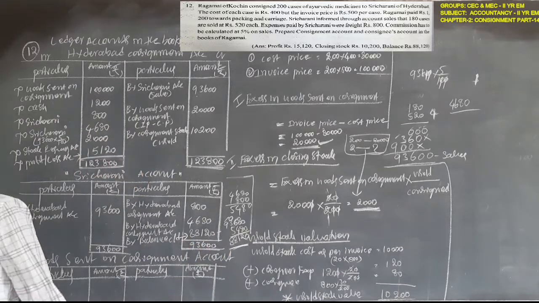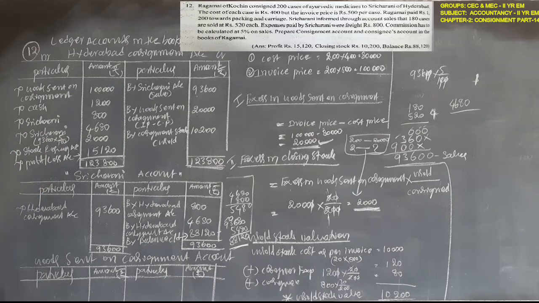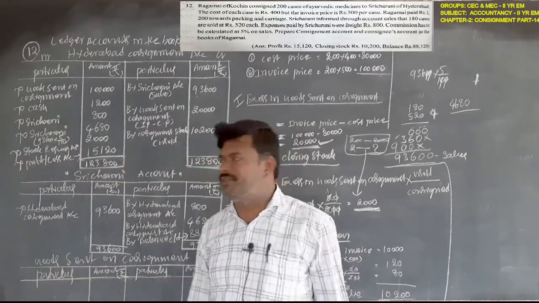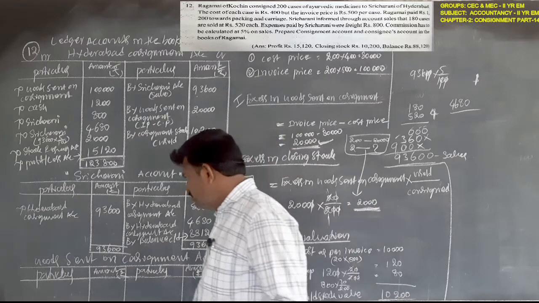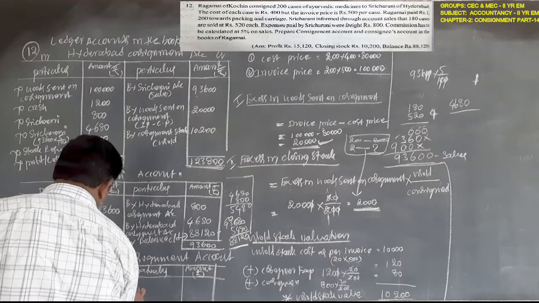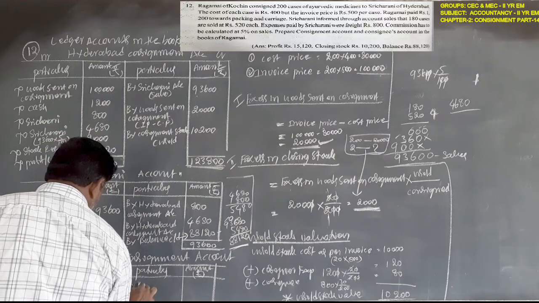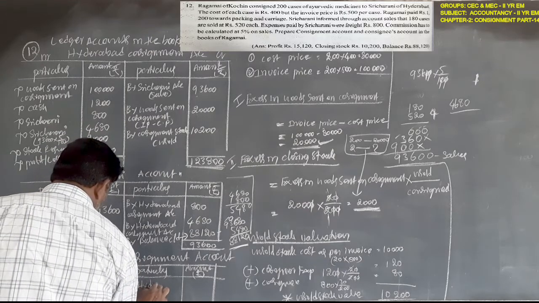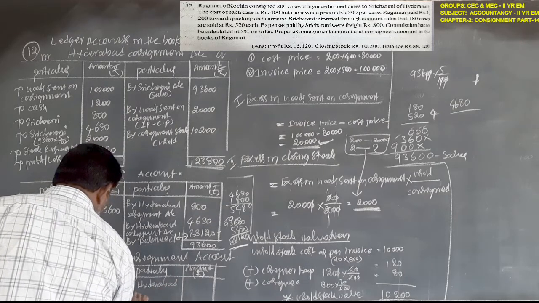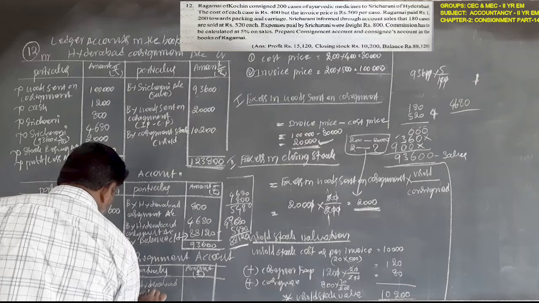Remember one thing: goods sent on consignment transferred to the trading account must be at cost price. So first, goods sent on consignment must be recorded on the credit side by Hyderabad consignment account.